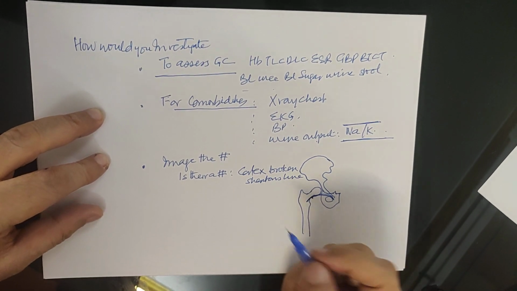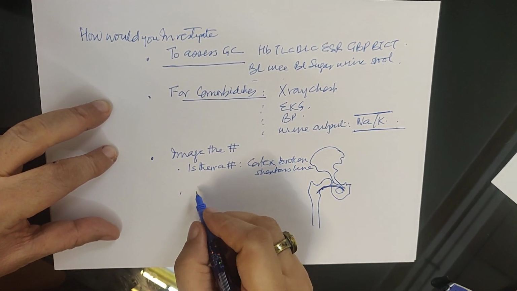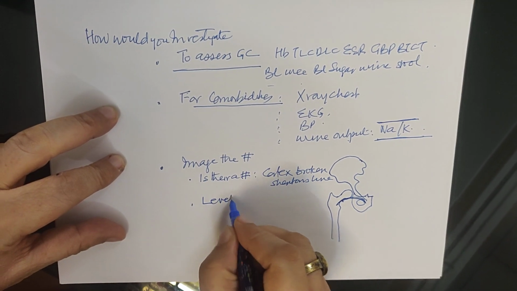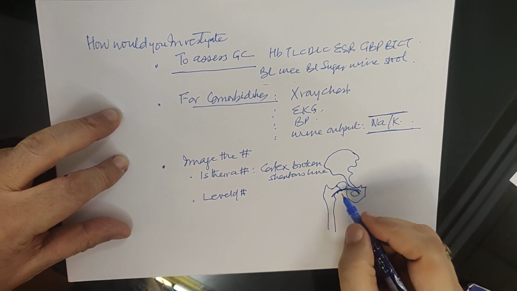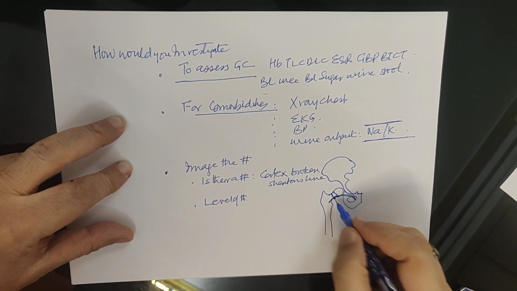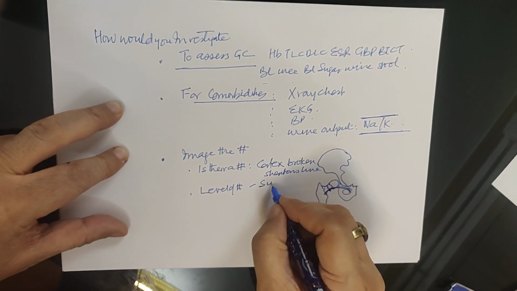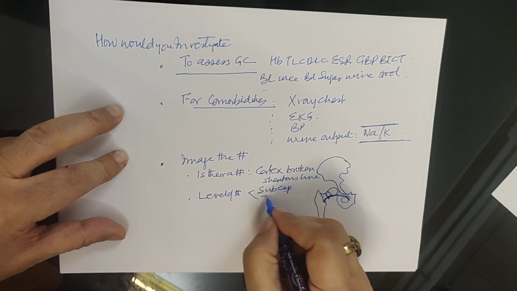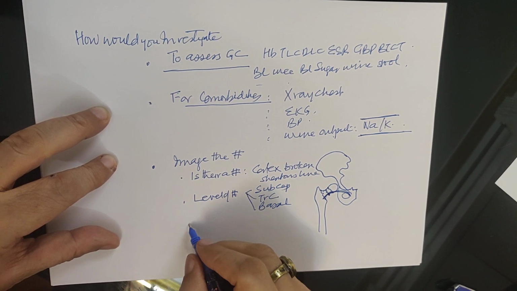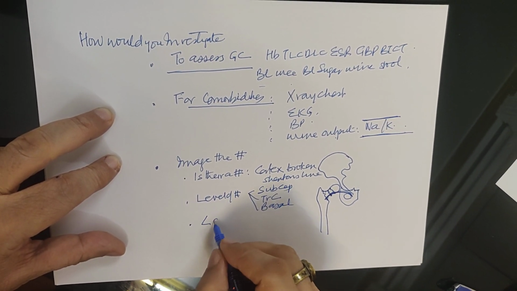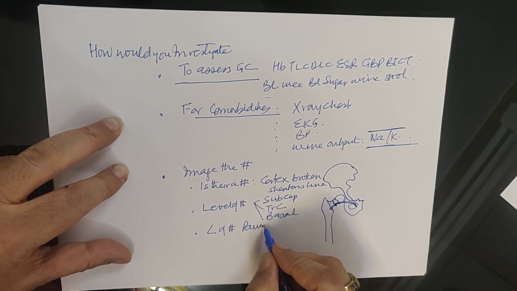Then you say what is the level of fracture. So it can be subcapital, transcervical, or basal. Then you say what is the angle of fracture. Now this angle is called Pauwels' angle.